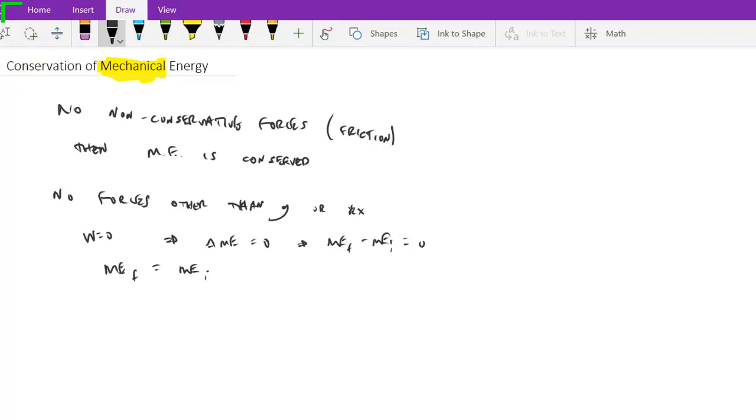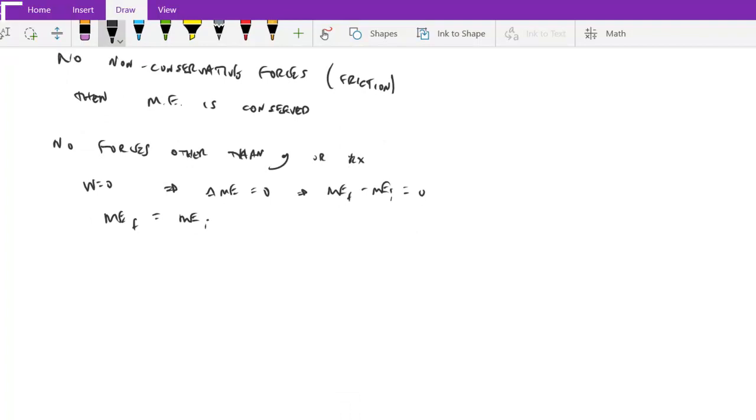And we may want to look at several different points. So maybe what we'll say here is the mechanical energy at point 2 is equal to the mechanical energy at point 1. And this is the sum of all the mechanical energies: elastic potential, gravitational potential, as well as kinetic.